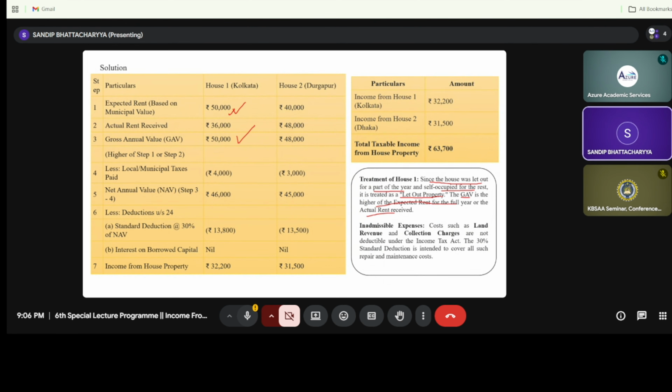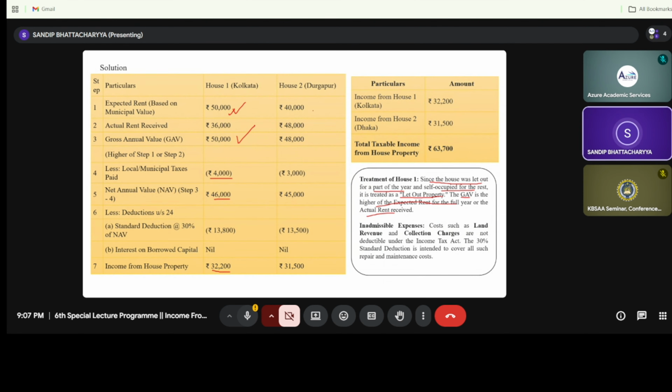That is 50,000. From this 50,000 you need to deduct municipal taxes. After this deduction it is 46,000. And then, I am only talking about house number 1 now, 30% of NAV, that is 30% of 46,000. And the interest on borrowed capital is nil. So the income from house property in case of house number 1 is 32,200.